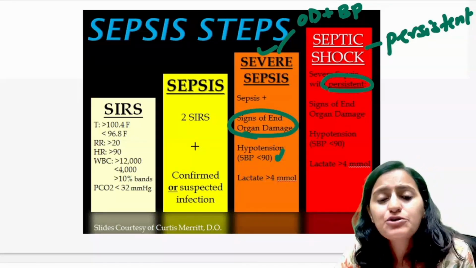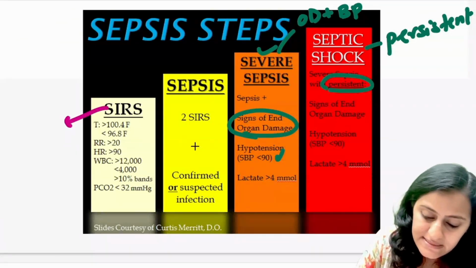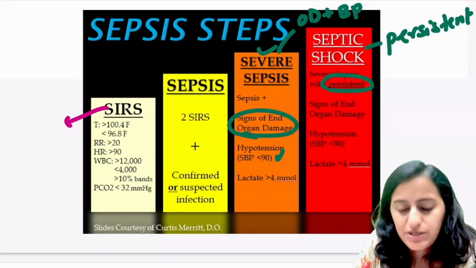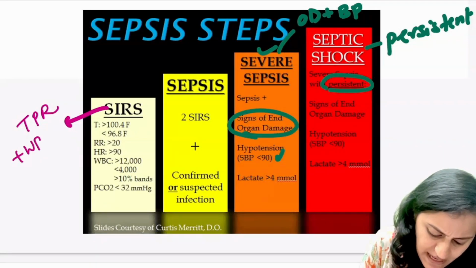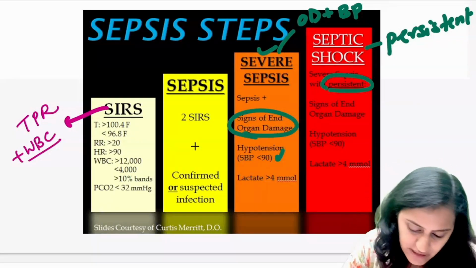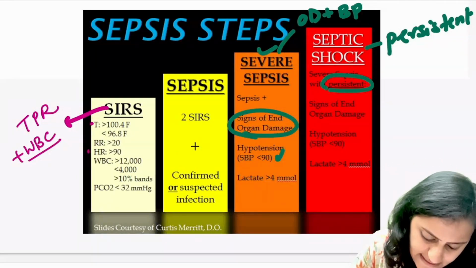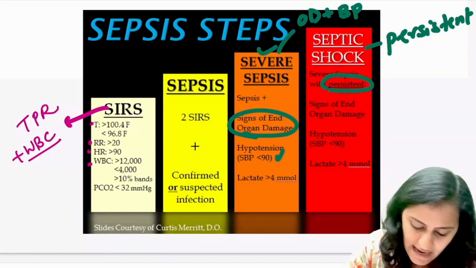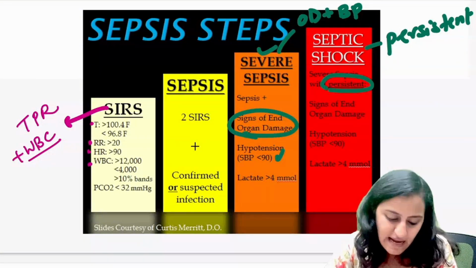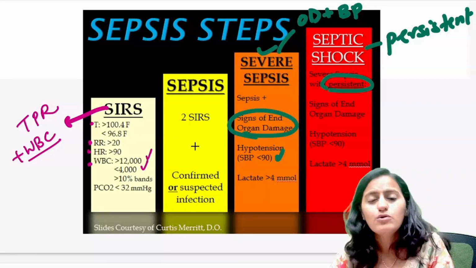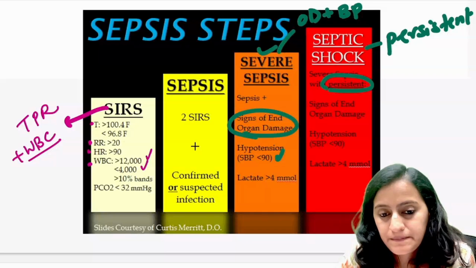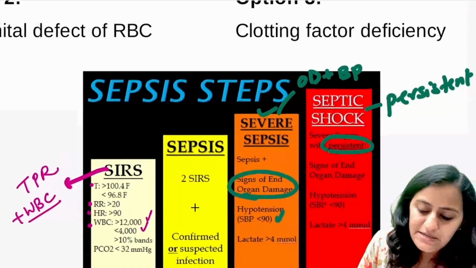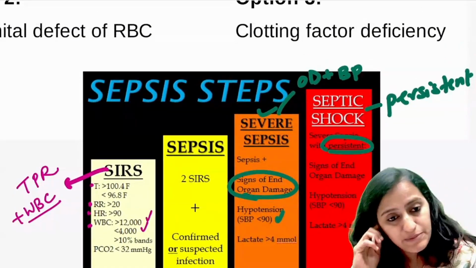And what criteria do you have in SIRS? When you look for SIRS infection, what all will you look at? Vitals, TPR plus WBC count. So there is temperature, pulse, that is heart rate, respiratory rate, and WBC count. It can be high, it can be low as well. So it is TPR plus WBC.